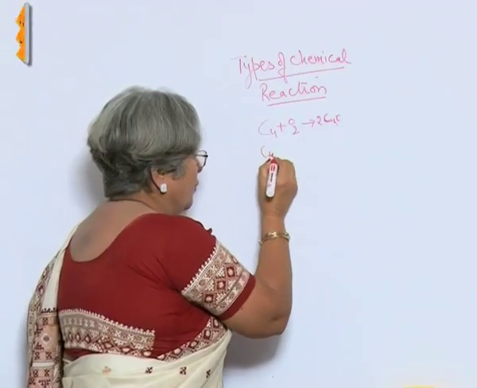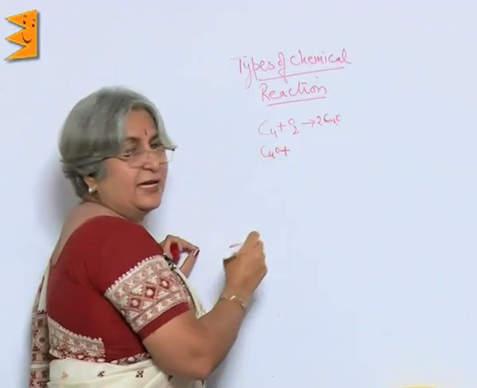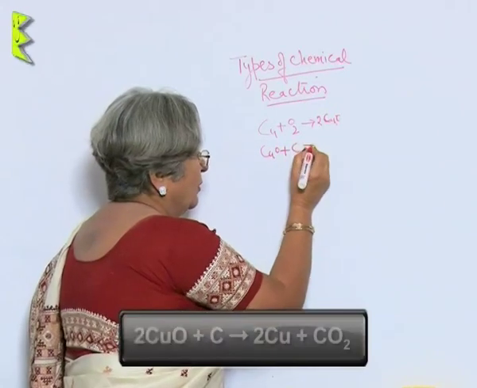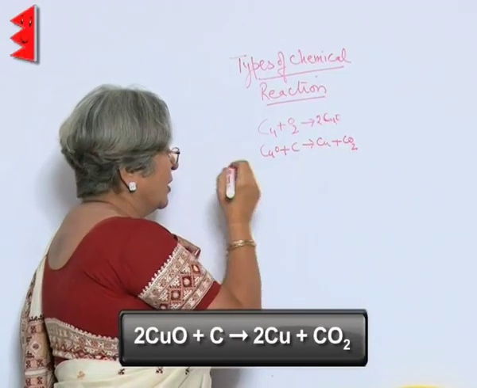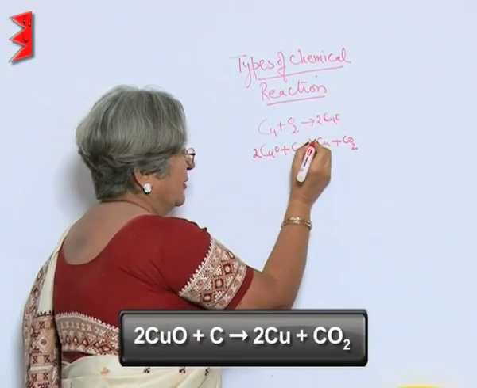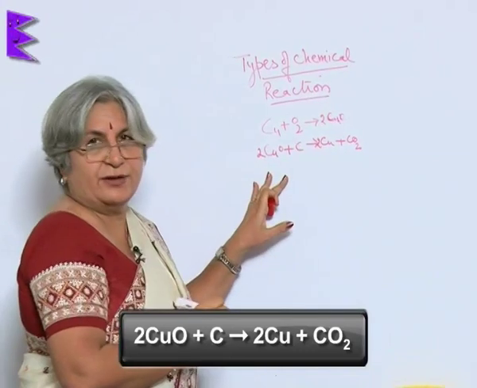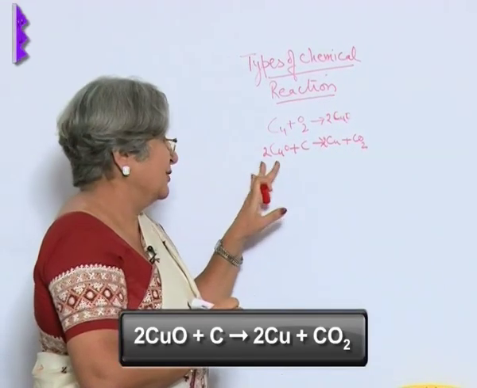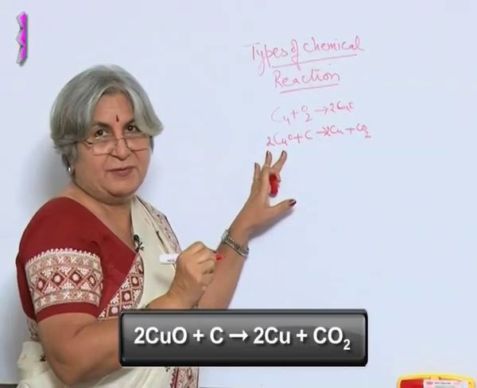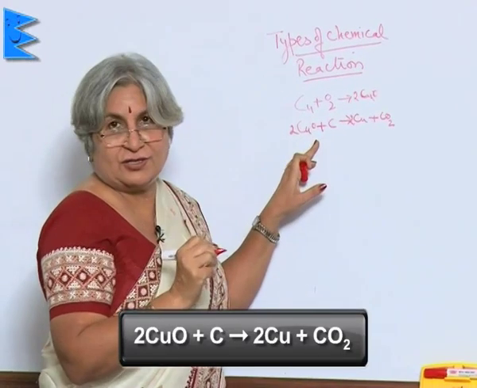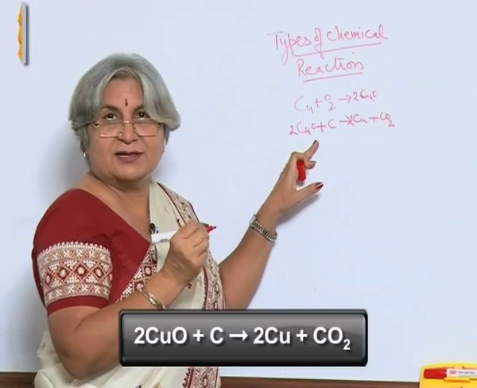Now, when CuO, copper oxide, is heated with coke, what we get is copper and carbon dioxide. So, what has happened? Oxygen has been removed from the oxide, and so what will we say? Is it oxidized or reduced? So, we will say because there is removal of oxygen, it is reduction.